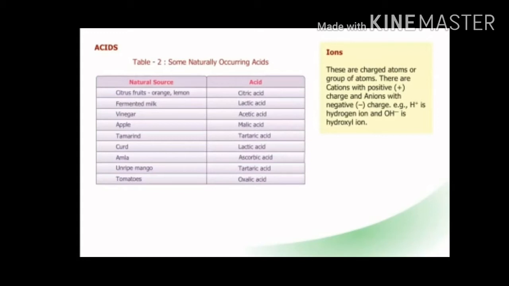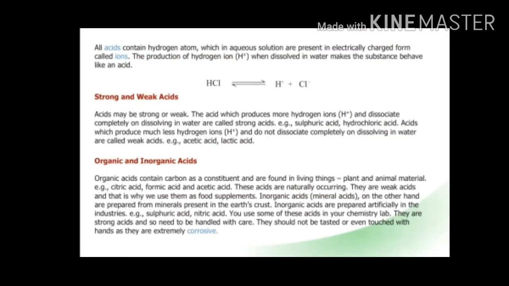hydride ion is an anion. All acids contain hydrogen atoms, and these hydrogen atoms in aqueous solutions are present in electrically charged form, meaning ions. Hydrogen is present in the form of hydrogen ion, and this production of hydrogen ion when dissolved in water makes the substance behave like an acid, meaning acids behave like acids because of hydrogen ion.